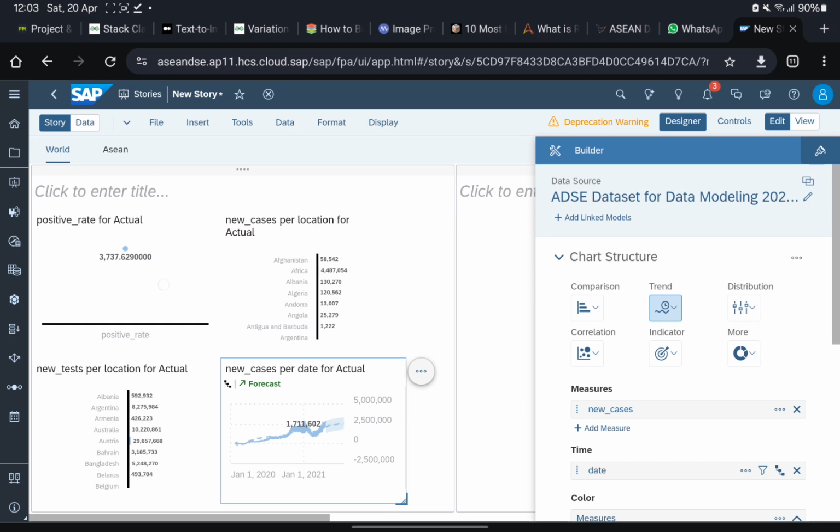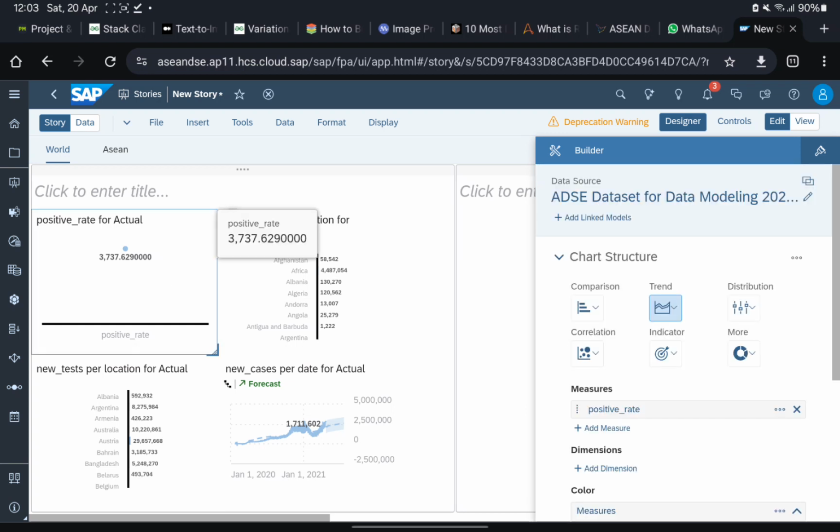Okay, so this is our last step to edit the data that we want to display. After this, we want to edit our storyboard to make it look more interesting, like designing. So how do we do that? Go to this.